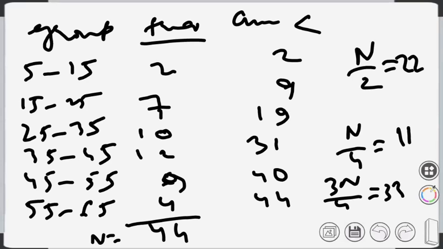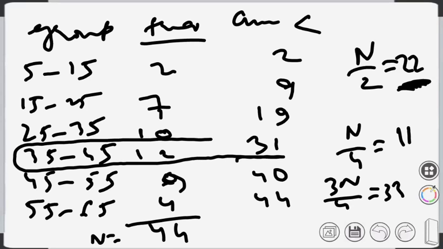As we have defined, if you remember, the median class is that class for which the cumulative frequency just exceeds n by 2. In this case n by 2 is 22. So which class has the median? The cumulative frequency that just exceeds 22 is this 31. So this is your Q2 or median class. Do you get it?